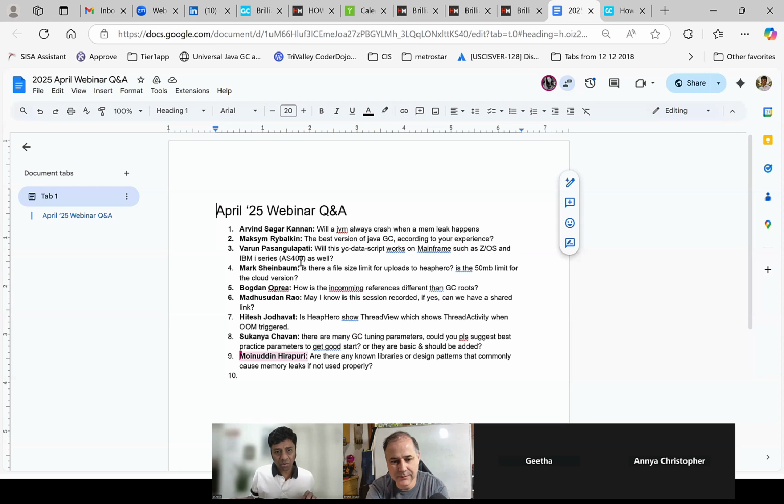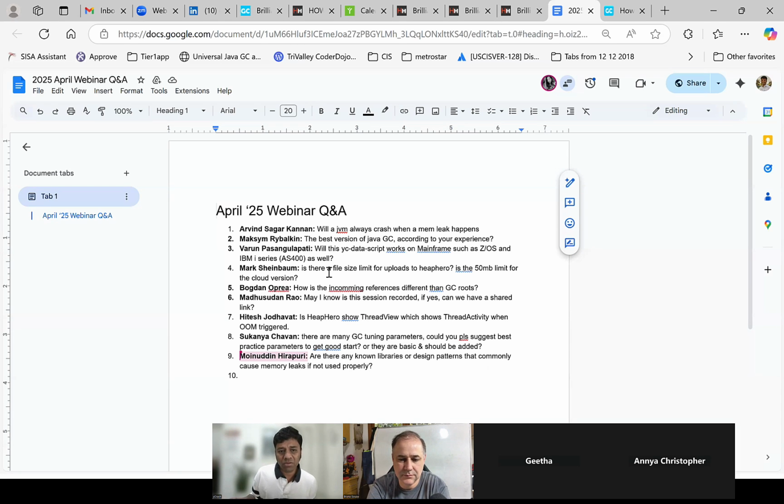Now Varun is asking, will the yCrash data script work on mainframes, z/OS? See, it works on all flavors of Linux, Mac, and Windows, but we haven't really tested on mainframe. So I don't know the answer. Most likely it will not work.